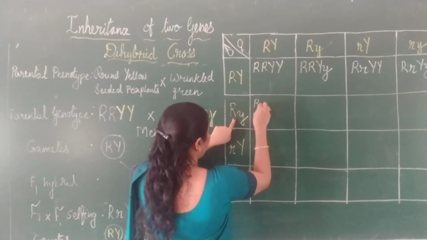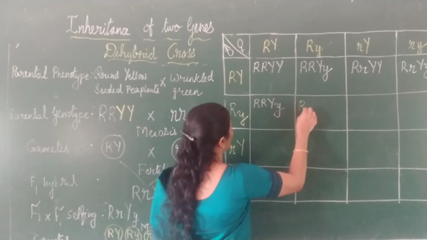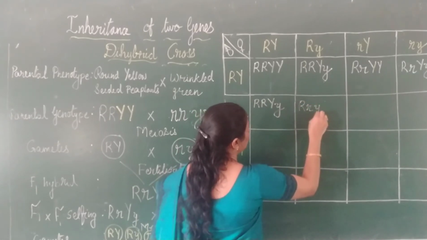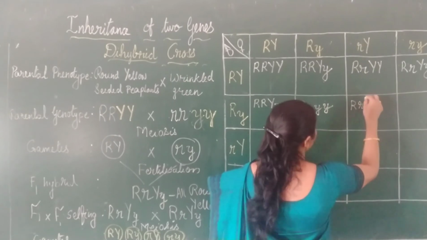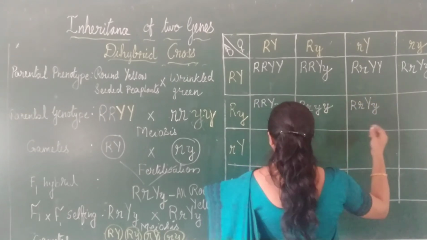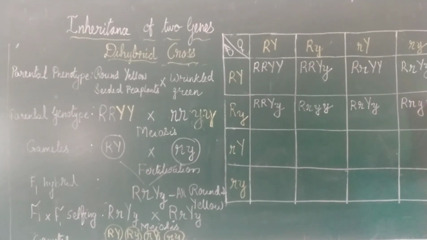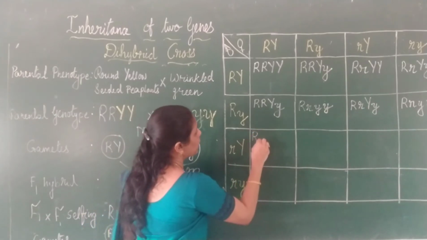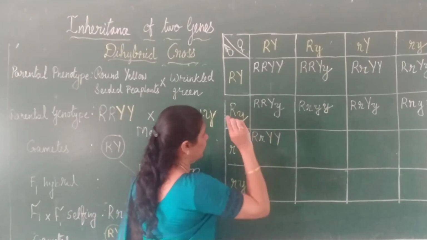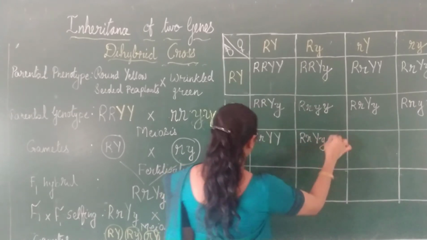Now, it will be capital R, capital R, capital Y, small y. Capital R, capital R, small y, small y. Capital R, small r, capital Y, small y. And here, capital R, small r, small y, small y. This will be capital R, small r, capital Y, capital Y. Capital R, small r, capital Y, small y.